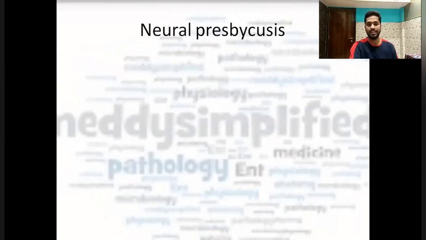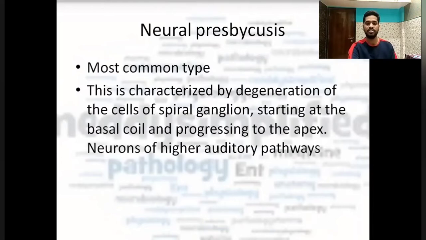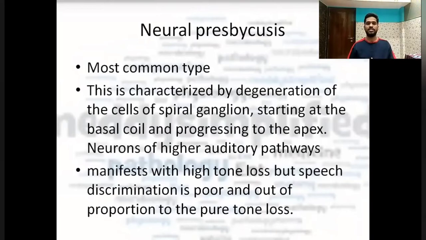Now, going further, the next type, that is neural presbycusis, which is the most common type of presbycusis. It occurs due to degeneration of the cells of spiral ganglia, starting with the base of the coil and progresses till the apex of the coil. In this type of presbycusis, the neurons of higher auditory pathways are affected. So it manifests as a high tone loss, that is high frequency is lost, but the speech discrimination is poor. And this is out of proportion to the pure tone loss.